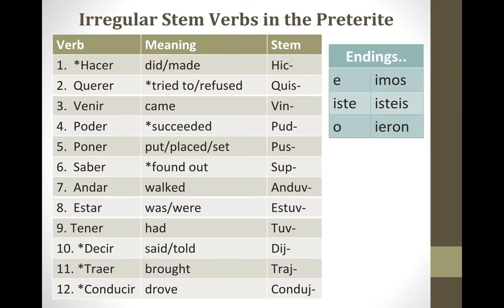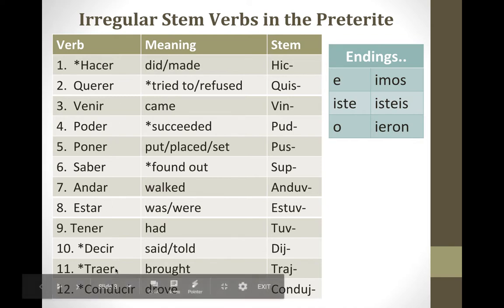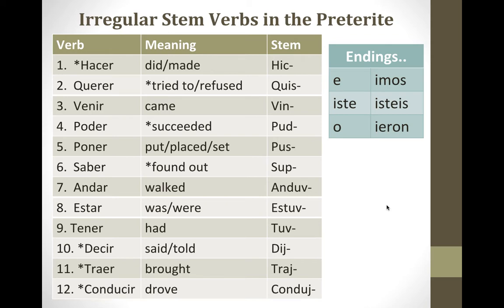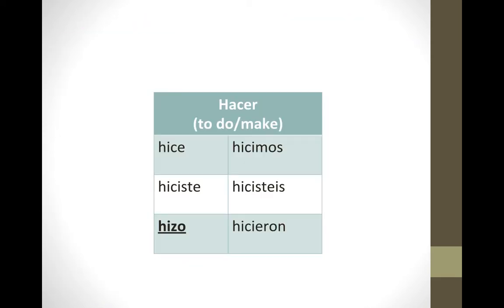Okay, on this screen, you see the list of 12 verbs that we are going to talk about today that are irregular in the preterite tense because they have an irregular stem. Okay, you see here those verbs, their meaning in the preterite tense, what their stem looks like, and then the endings. Okay, we're going to put those all together here on the next few slides. Okay, please fill in your note guide as we go. You'll notice that I have done hacer for you.